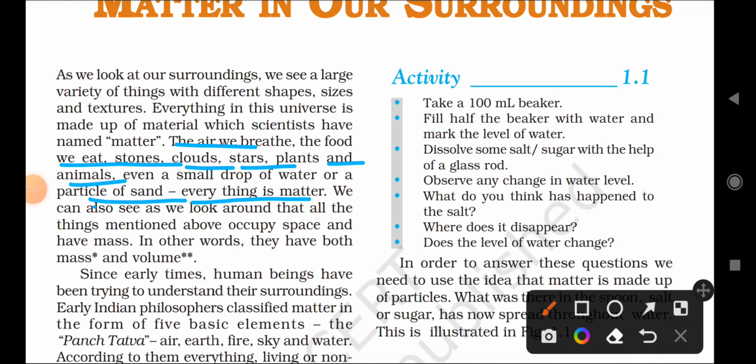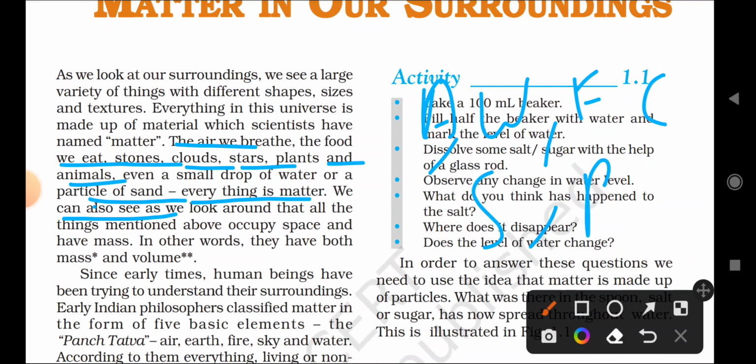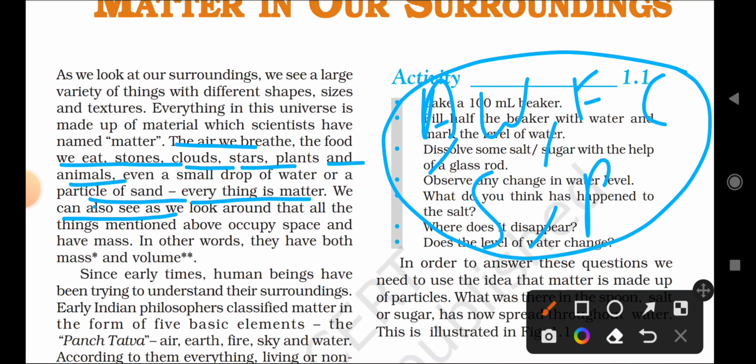Everything is matter. We can also see, as we look around, that all the things mentioned above occupy space and have mass. What did we discuss? Air, water, food, clouds, stars, planets and plants are all called matter. They definitely have mass and they occupy space in the universe.